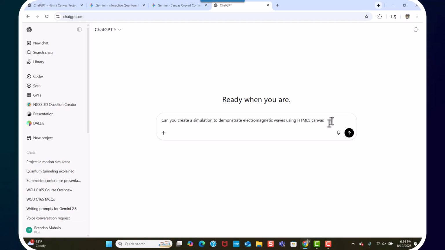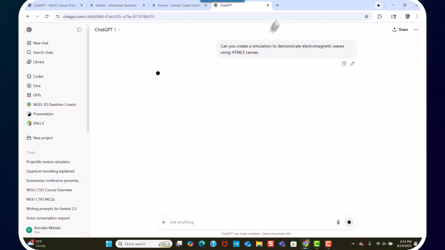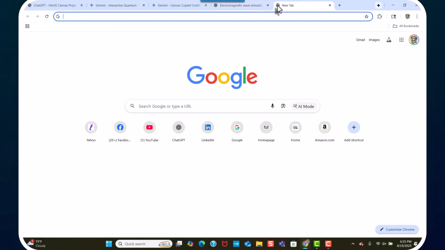Okay, so I'm going to copy this before I start. It's going to take a while. Control C. Let's do it. Now I'm going to do it. ChatGPT takes a little longer. Remember, this ChatGPT 5 decides what it should do. All right, so let's go to Gemini.